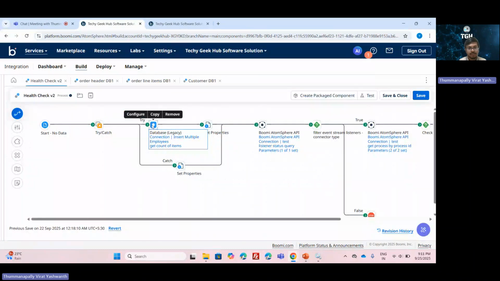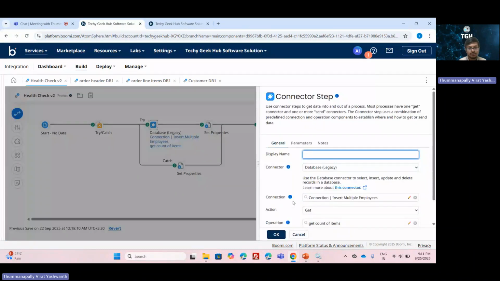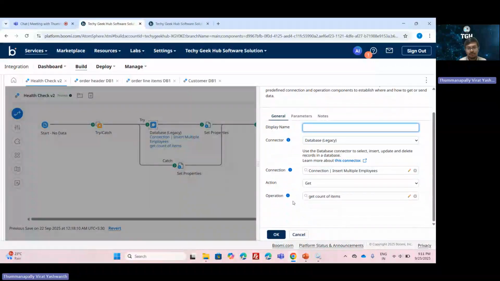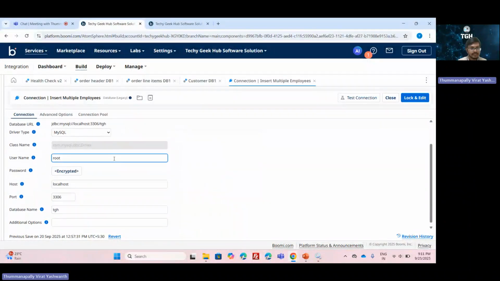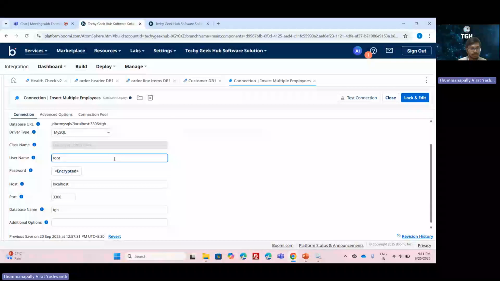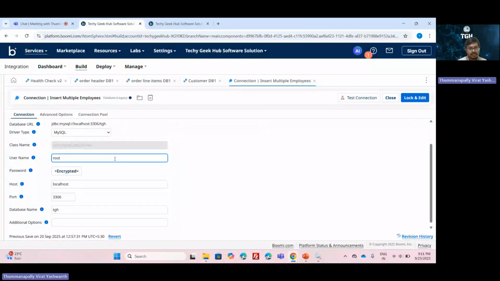And to check the status of the database, we need to perform an operation on the database. To do that, we need to configure the connection component and the operation component. The connection component specifies how to establish a connection with the database. We need to provide the necessary details such as database URL, driver type, username, password, host, port, and database name. These are the required details in order to establish a connection with the database.